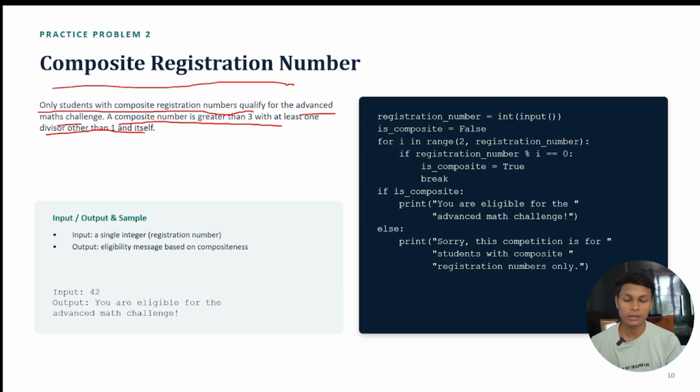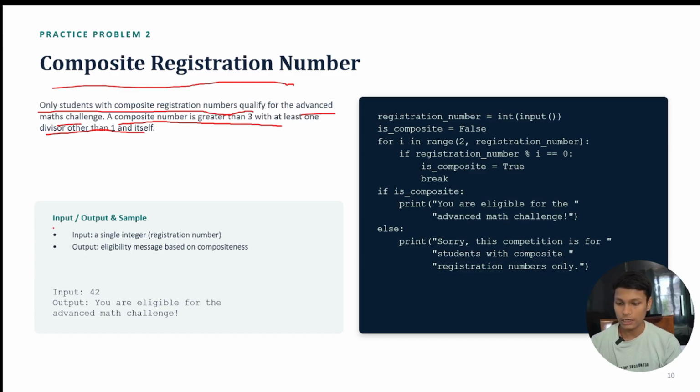That means if the number is divisible by another number that is not itself and 1, because every number is divisible by itself and 1. You know this type of thing. So if a number is divisible by any other number except 1 and itself, it is called a composite number. I think now composite number is very clear, although this was part of our mathematics. You have to know some basics: what is a composite number, what is a prime number, what is a real number. You have to know this before starting our coding journey.